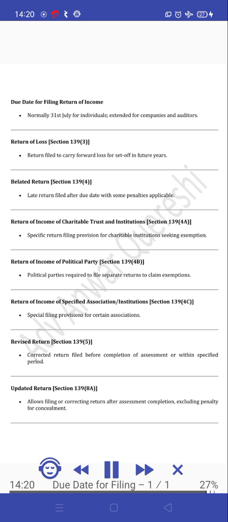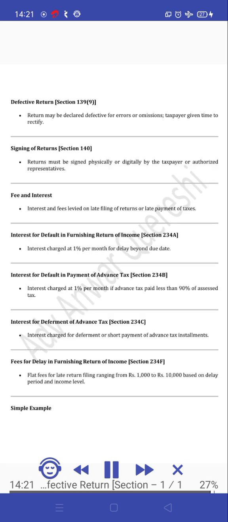Revised return, Section 139(5). Corrected return filed before completion of assessment or within specified period. Updated return, Section 139(8A). Allows filing or correcting return after assessment completion, excluding penalty for concealment. Defective return, Section 139(9). Return may be declared defective for errors or omissions. Taxpayer given time to rectify. Signing of returns, Section 140. Returns must be signed physically or digitally by the taxpayer or authorized representatives.